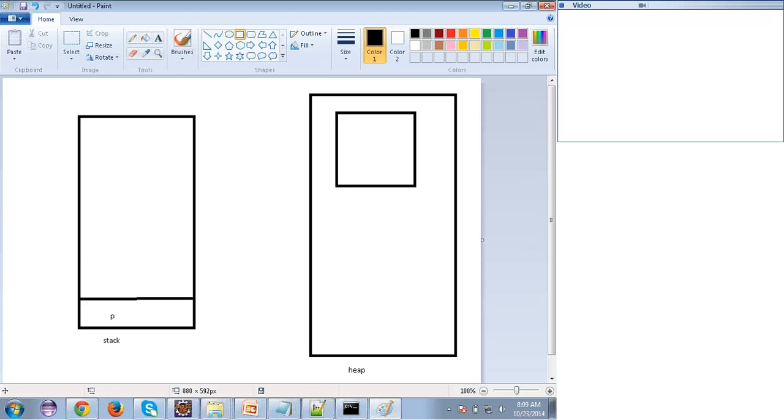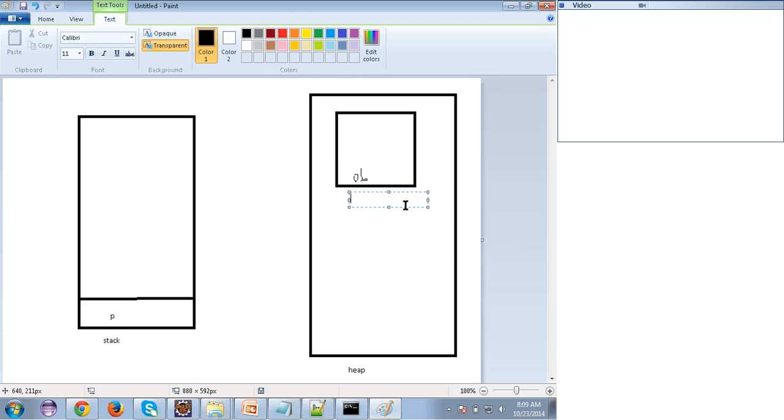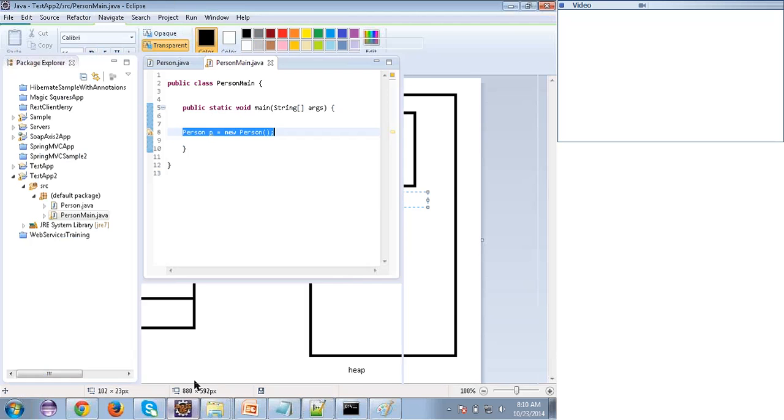These are the things available in the JVM. The object will be created. This is the object which I have created. Every object has some address. When I say new Person, the object will be created inside the heap.